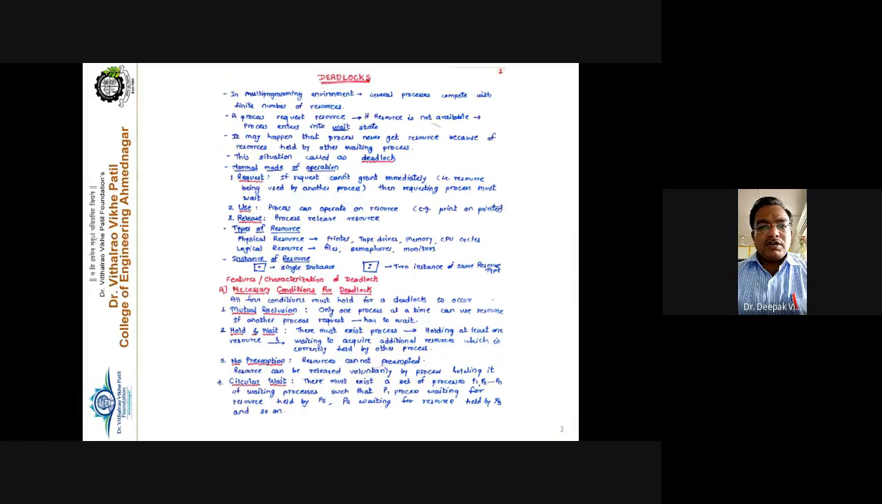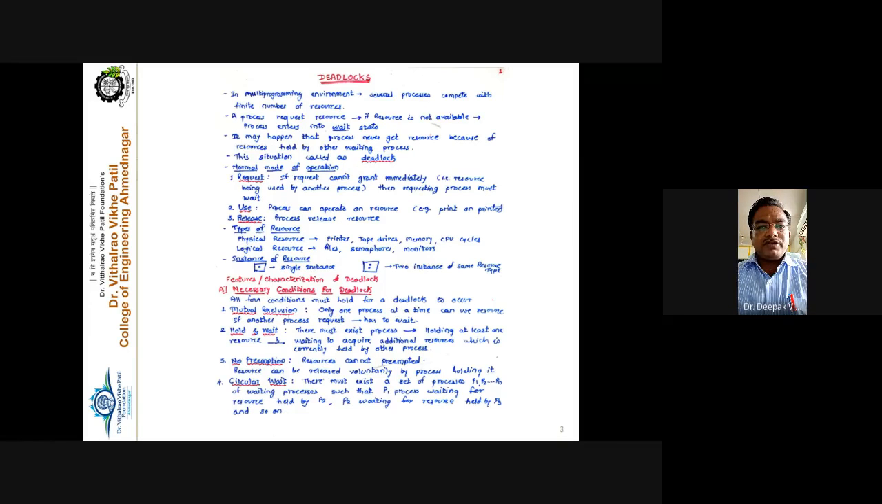When does deadlock occur? If 90% or 80% of processes enter into the deadlock state, meaning that the maximum number of processes are in a waiting state, they are not performing any useful work. Such is the situation where we can say that deadlock has occurred in the system, right? And we have to see how to deal with deadlock, that is the deadlock avoidance and deadlock prevention strategies.